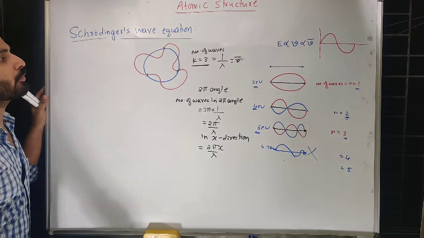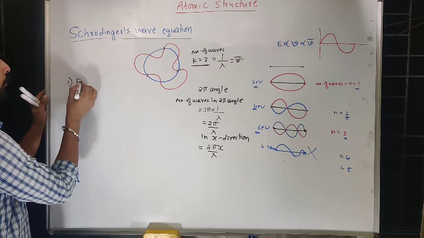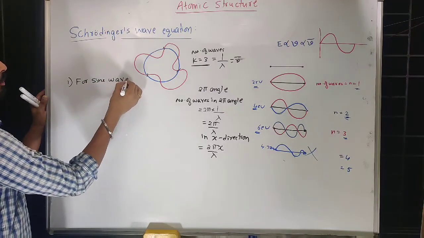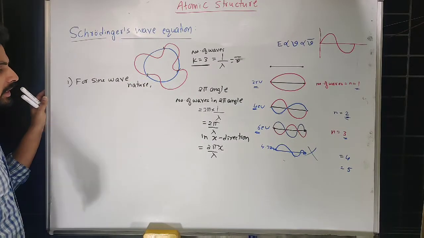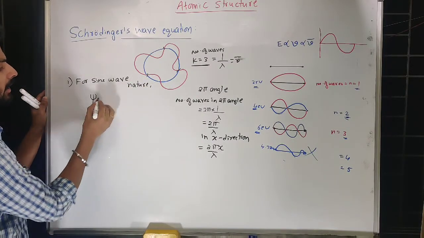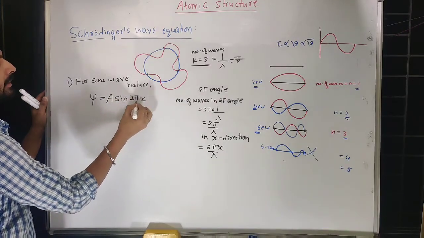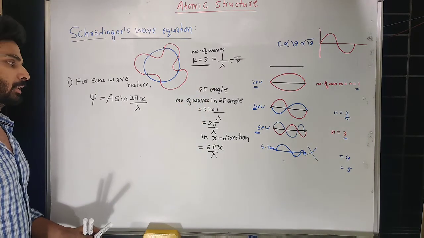Schrödinger gave the wave nature of the electron. So for wave nature, for a sine wave, there is an equation called psi equal to a sine 2 pi x upon lambda. This is an equation for a sine wave going in the x direction.